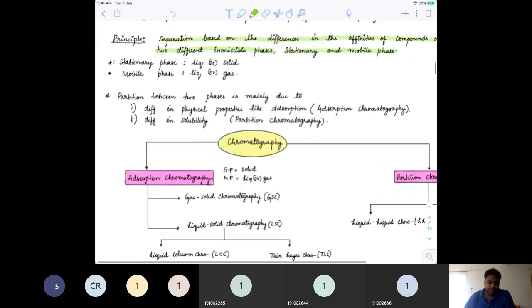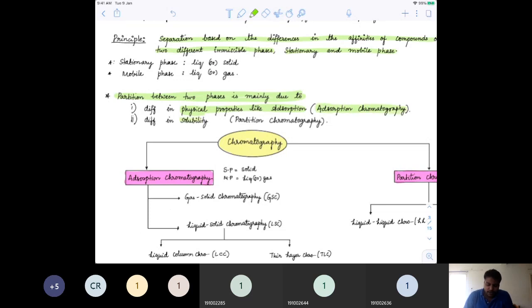Check it out. Now, partition between the two phases, that is separation between two phases, can be defined into two different types of chromatographies. One type is based on physical properties like adsorption. If the organic compounds in a mixture have different levels of adsorption, then that type of chromatography is called adsorption chromatography.